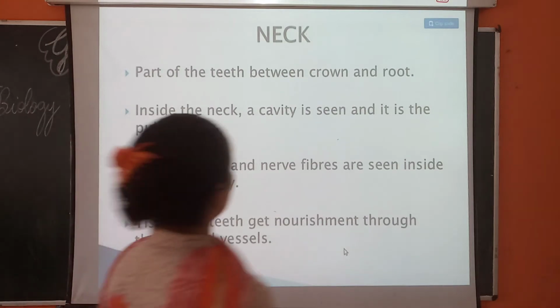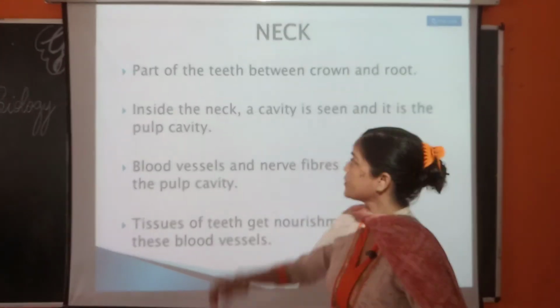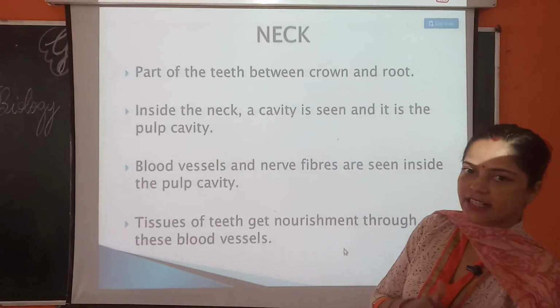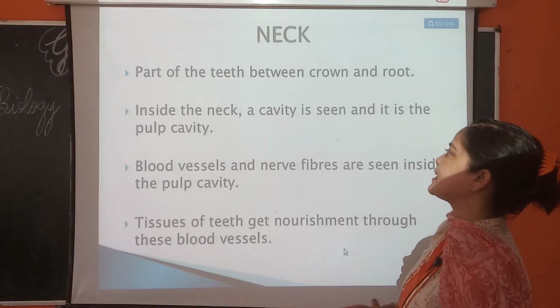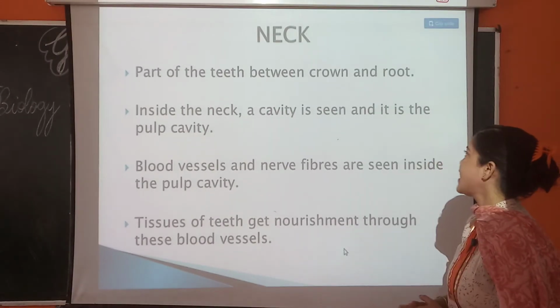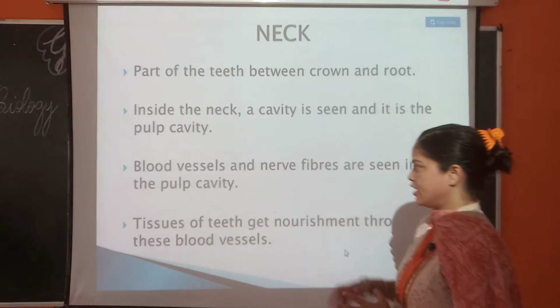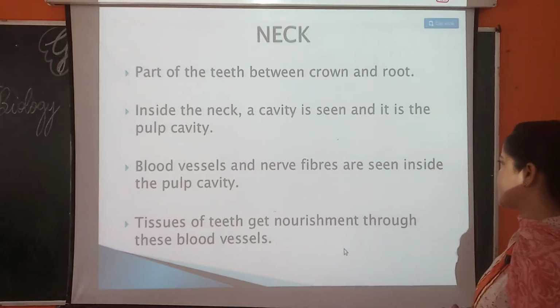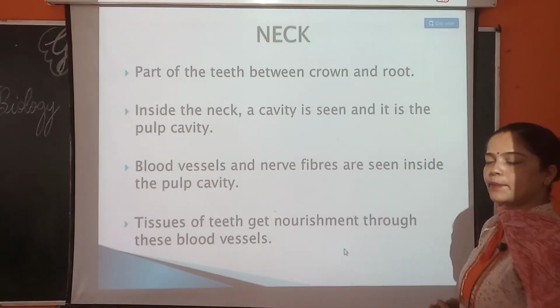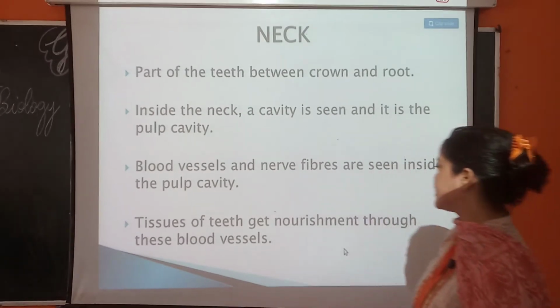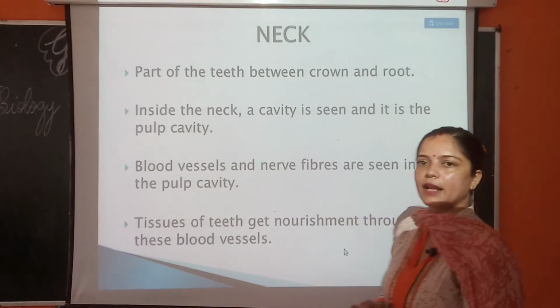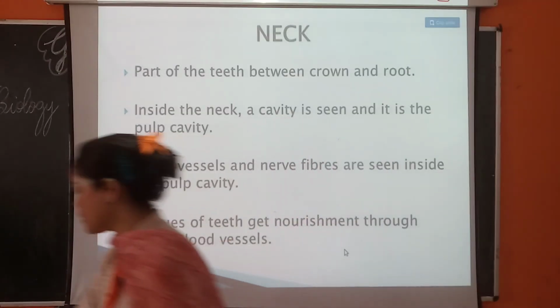Now, let us know about the neck portion. It is the part of the teeth between the crown and the root. Inside the neck, a cavity is seen and it is the pulp cavity. Blood vessels and nerve fibers are seen inside the pulp cavity. Tissues of teeth get nourishment through these blood vessels.